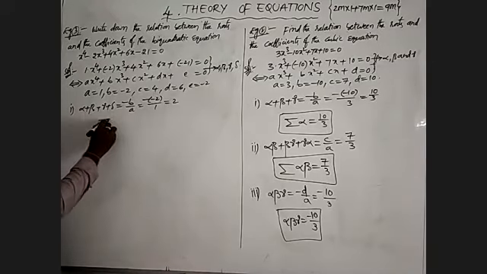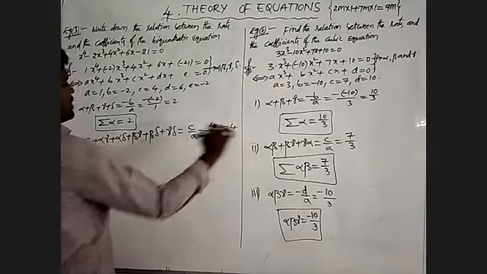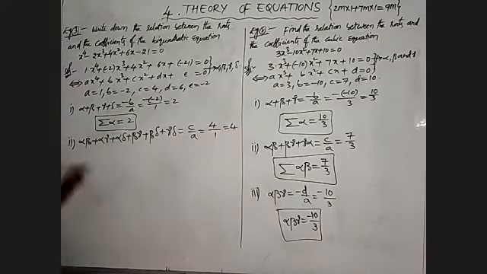Now I am going to the second condition, that is alpha beta, alpha gamma, alpha delta, beta gamma, beta delta, and after that gamma delta is equal to c by a. What about the value of c here? 4 by a, which is 1, 4 by 1 will become 4. We write in this one summation alpha beta is equal to 4.